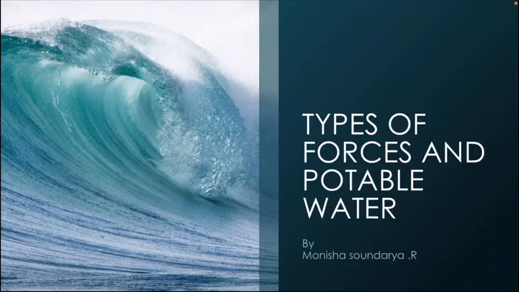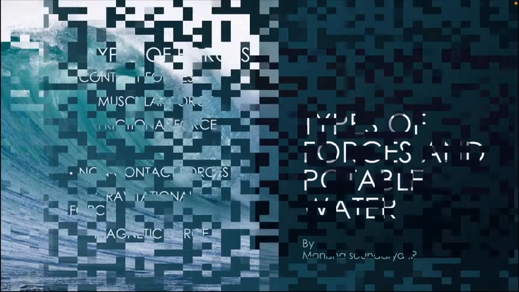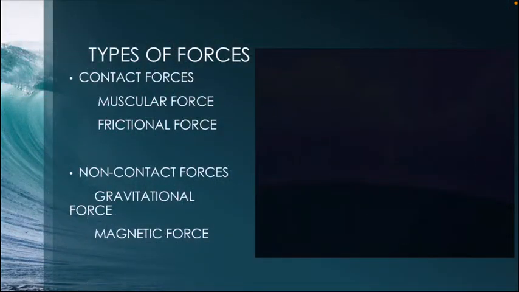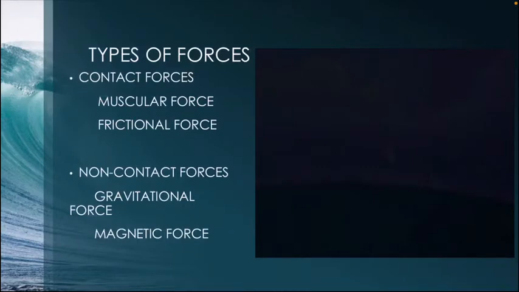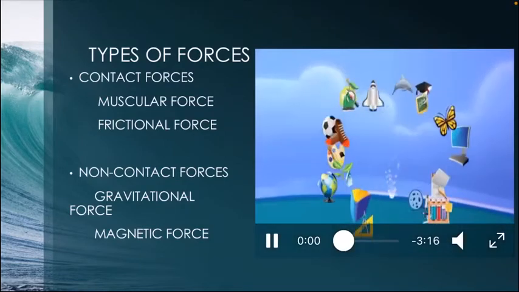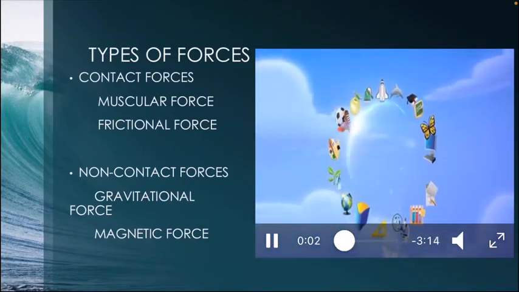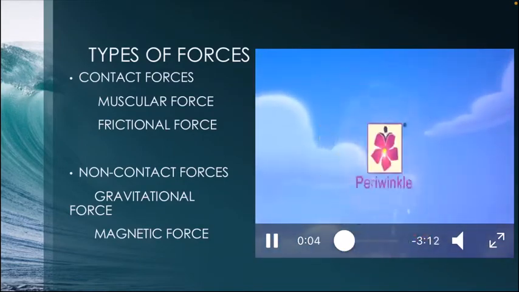Students, in the first part, you learned about the types of forces. Here you discussed contact force and non-contact force. In non-contact force, you learned about gravitational force and magnetic force. In contact force, you learned about muscular force and frictional force.